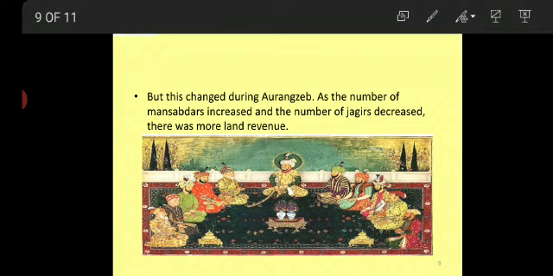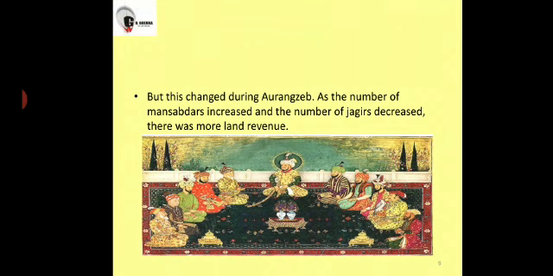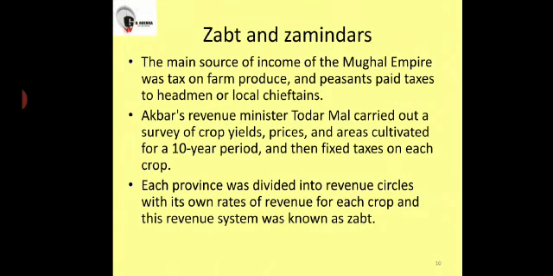Next, it talks about Zabt and Zamindars. Here they are saying that the main source of income for the Mughals came from taxes. These taxes were levied on whom?